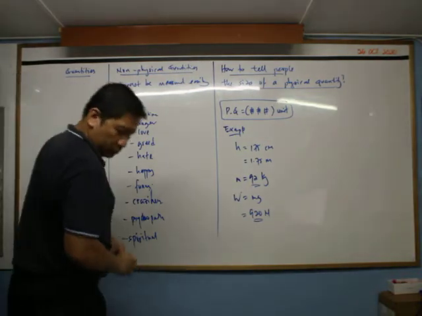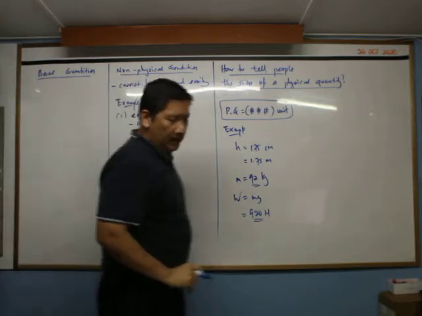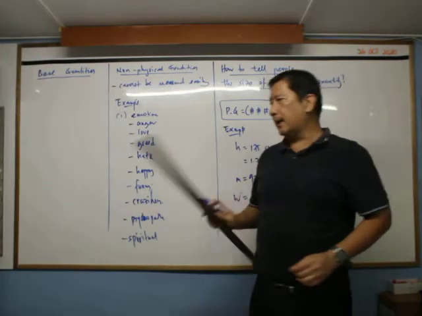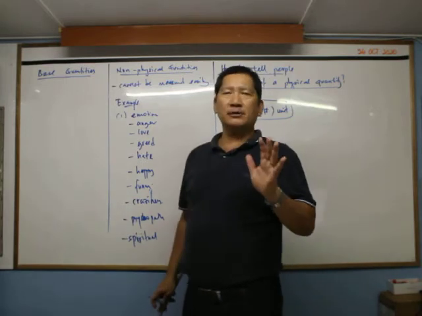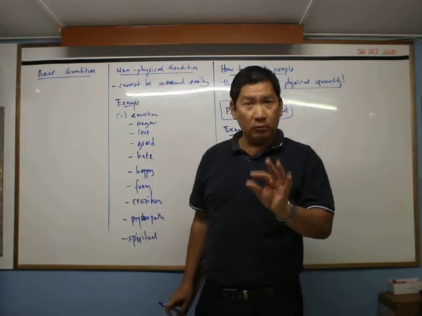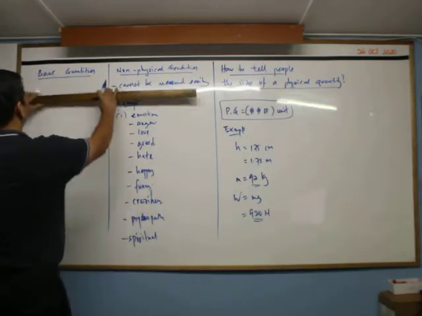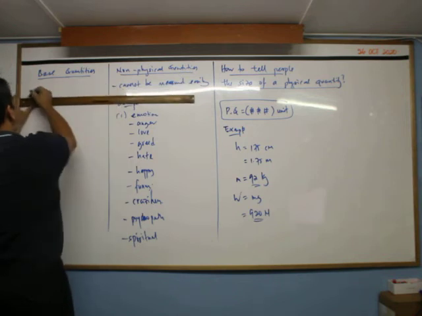So we look at now the base quantity. They are altogether 7 base quantities. But I think mathematics has an additional one, which is 8 altogether. So we look at the base quantities and their symbols and their units.